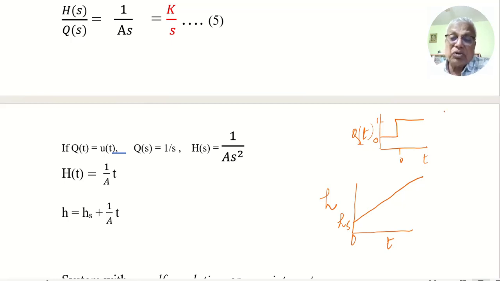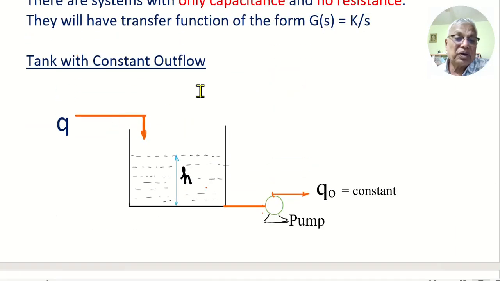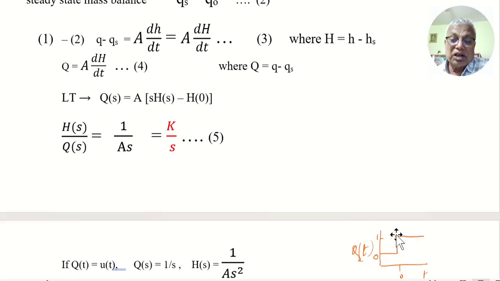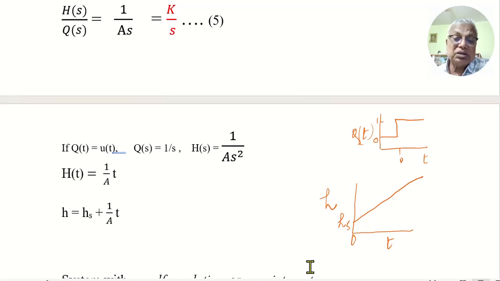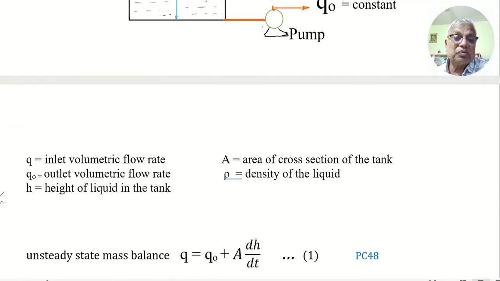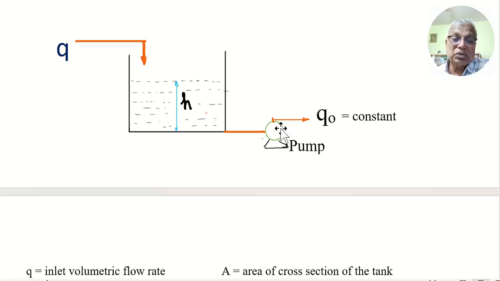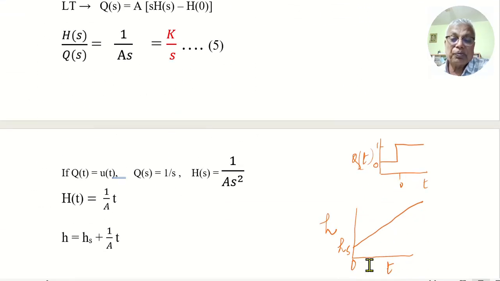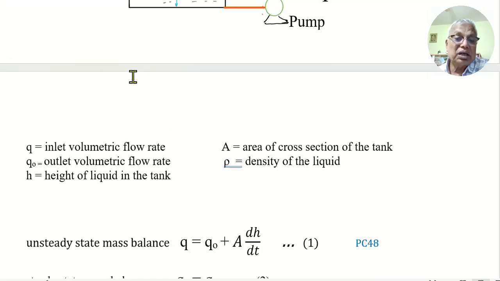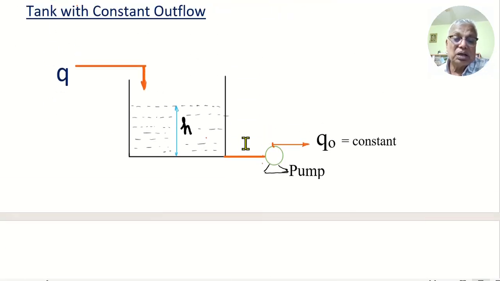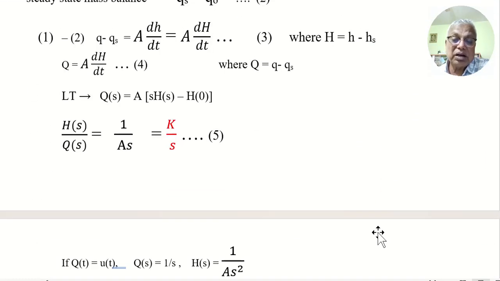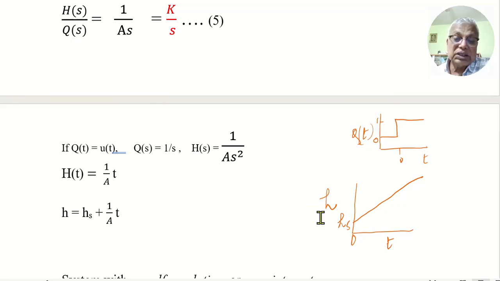So a change in inlet flow causes the height to increase without limit. A small increase in the inlet flow, what happens to the height? The height changes like this, by a ramp function. So the tank will overflow after some time. A small increase in Q can make the tank overflow. In the same way, a small decrease in Q can empty the tank at some time and the pump will run dry. There's a risk of the pump running dry. So that is the characteristic of this process.